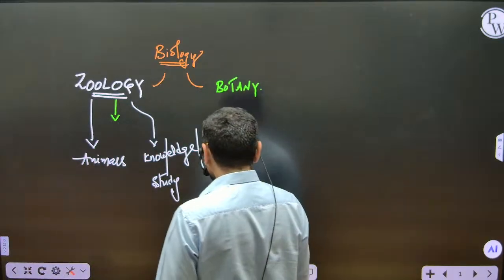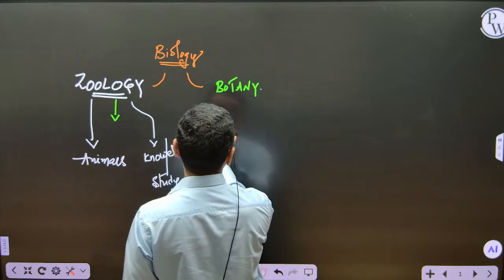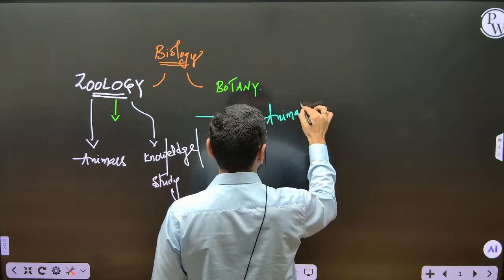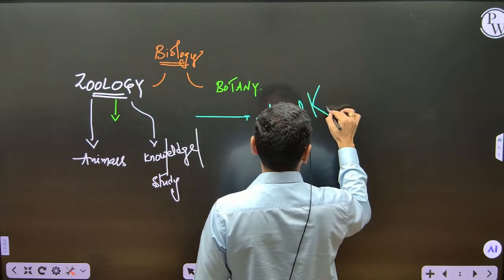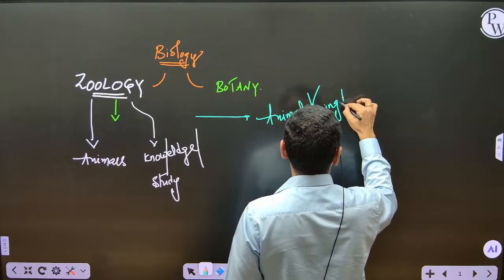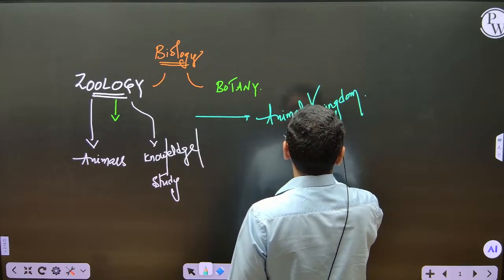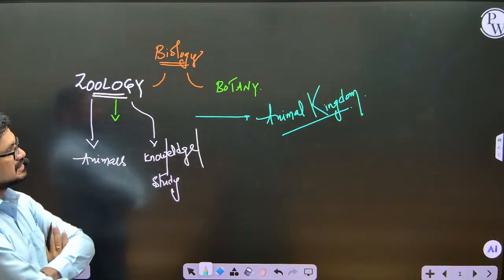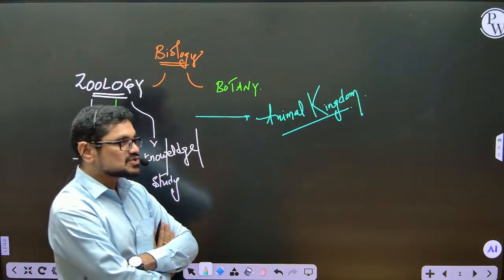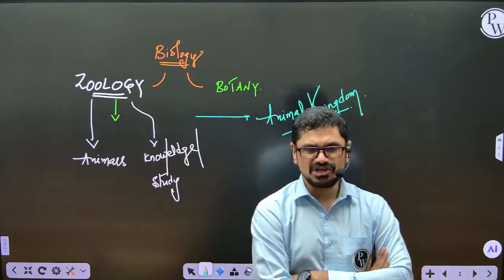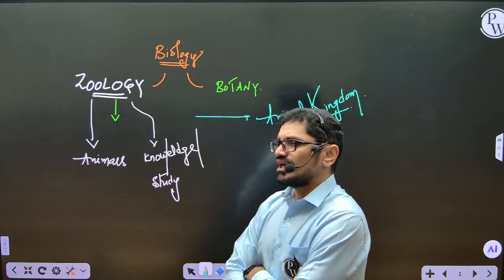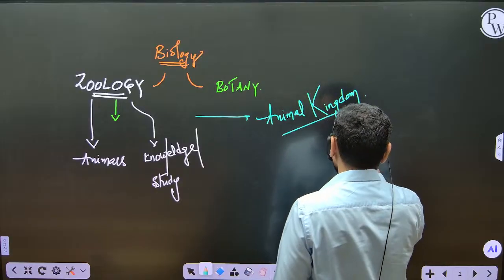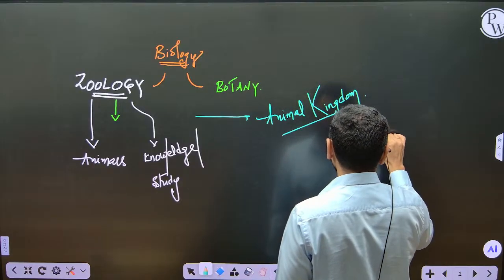So there are different types of animals which come under the animal kingdom. Different types of animals belong to different phyla, plural.